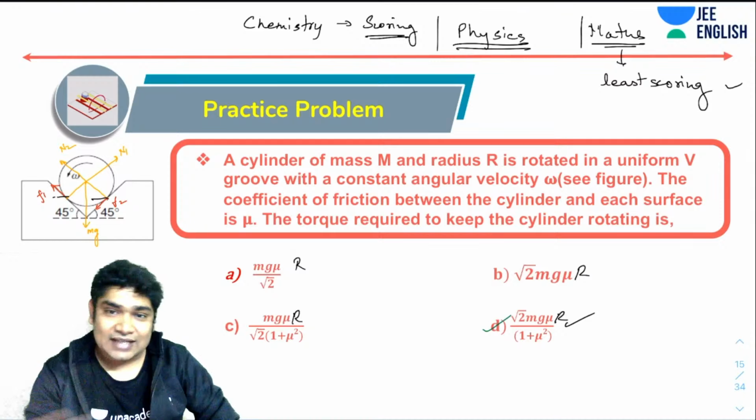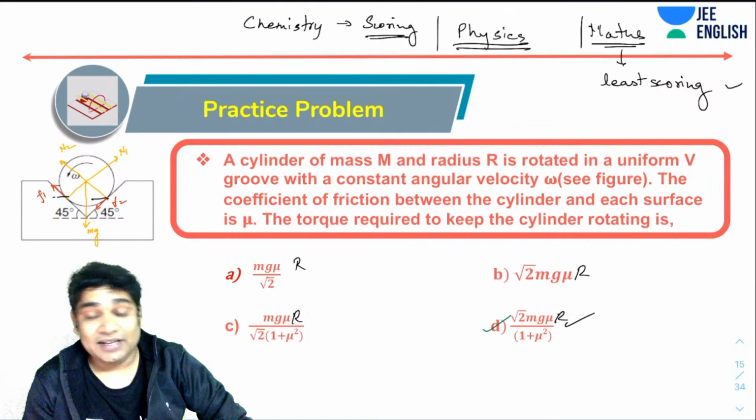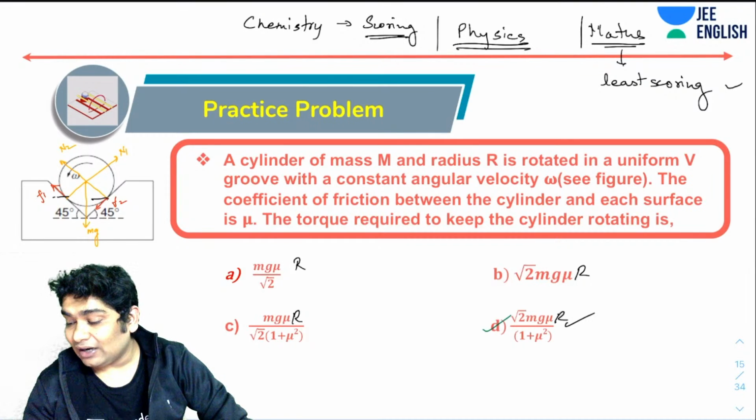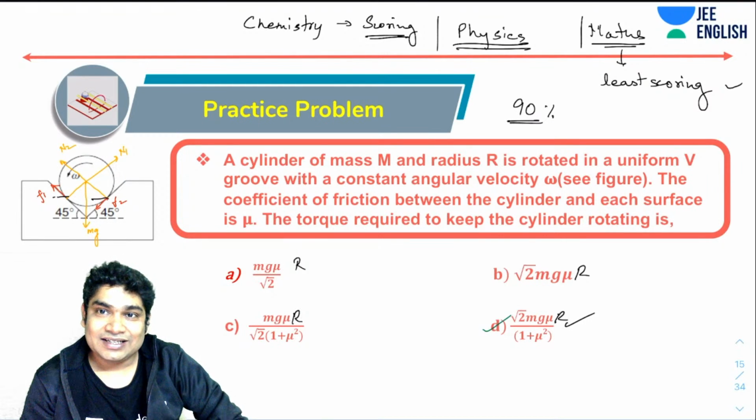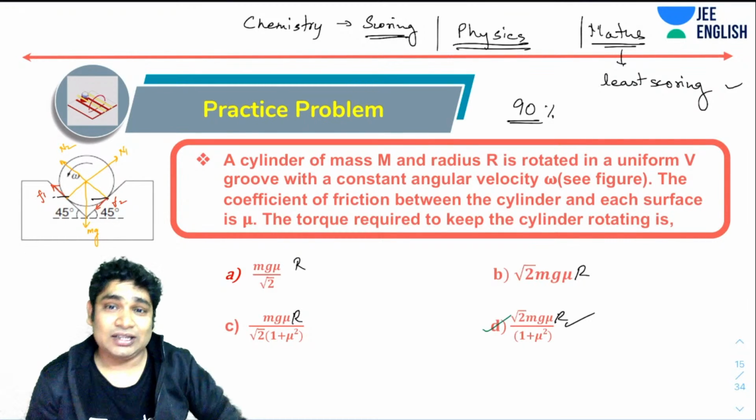So every subject has its own importance. All right, you can't just say this subject is more important than others. All the subjects are important. See, the topper would get around 90% marks. You know that whoever is topping IIT JEE these days, mains or advanced, they get around 90% marks. So 90% marks you cannot get without having a good balance of all three.